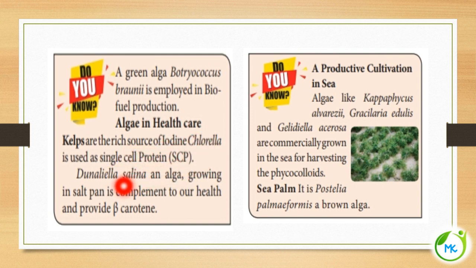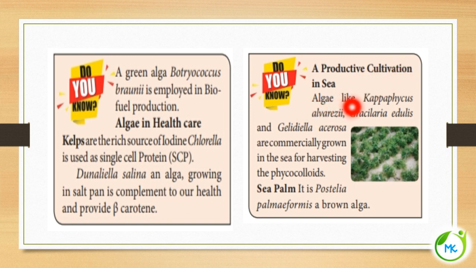And Dunaliella salina, an alga growing in salt pans, as we have already seen, is a complement to our health because it provides beta carotene. Beta carotene is very important for the formation of vitamin A. That's why it is referred to as a complement to our health. Another, do you know, there is productive cultivation in the sea.